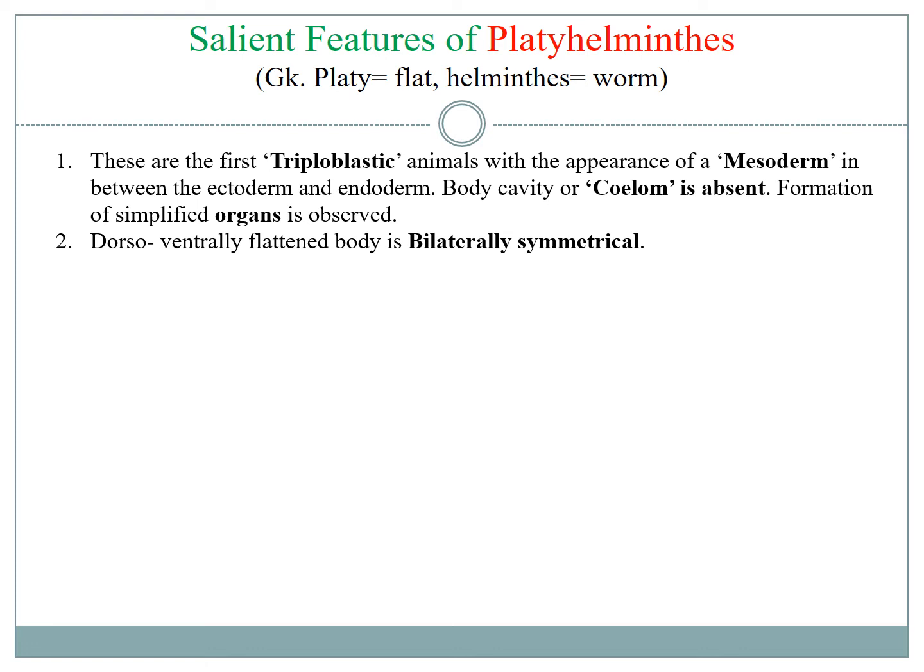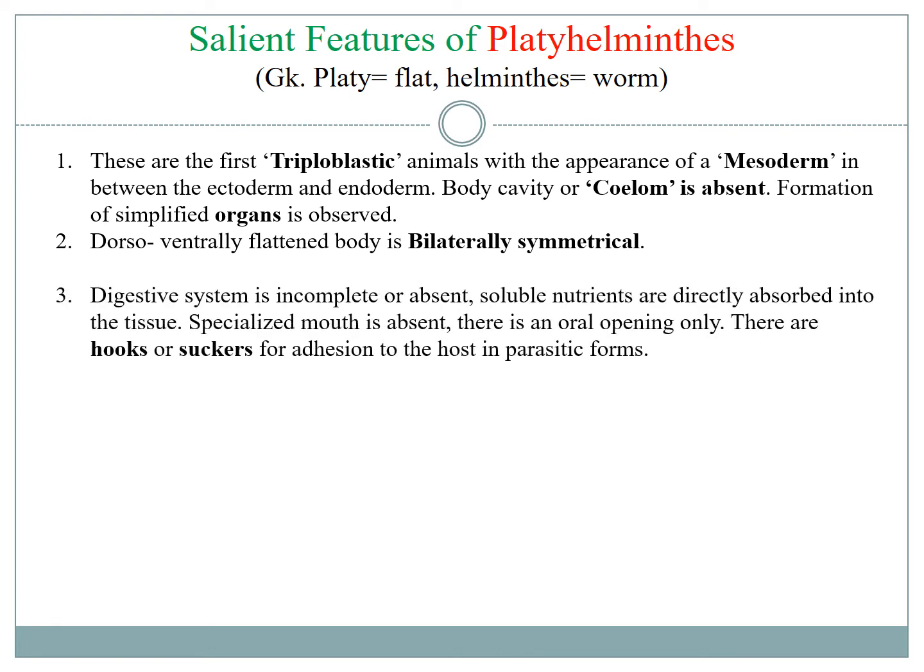They have a dorsoventrally flat, bilaterally symmetrical body. The digestive system of flatworms is either absent or incomplete because most of them are endoparasitic and they can absorb the nutrients throughout their body surface from the host. But they need some hooks or suckers to remain attached with the host. The excretory organ is protonephridia, which is fitted with flame cells.